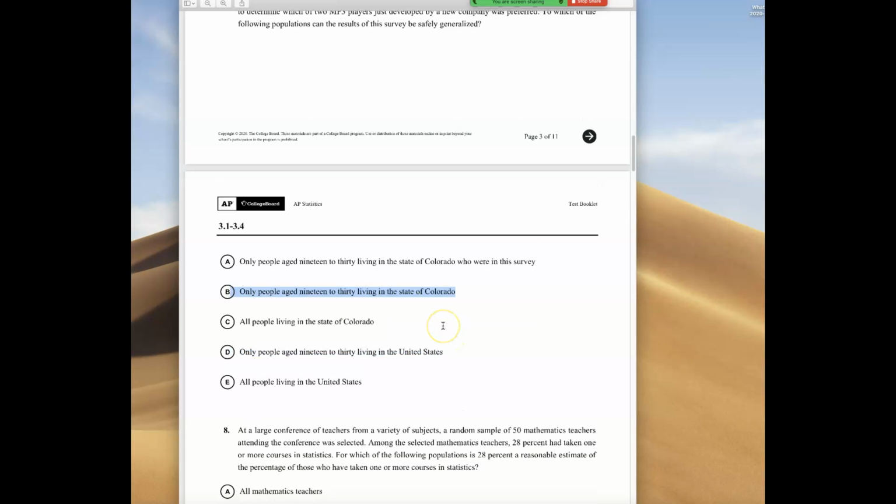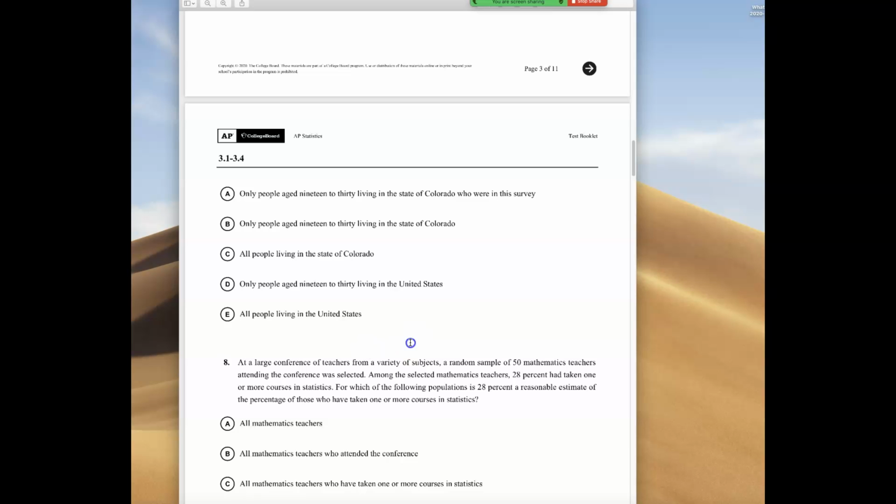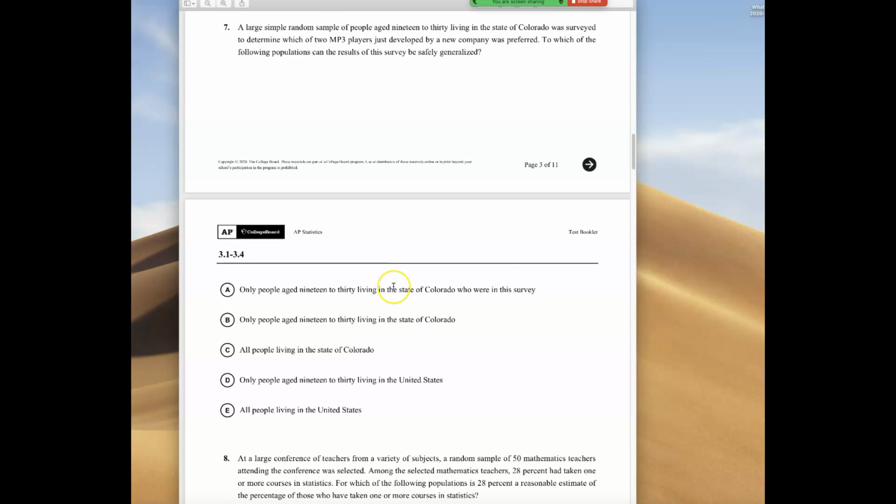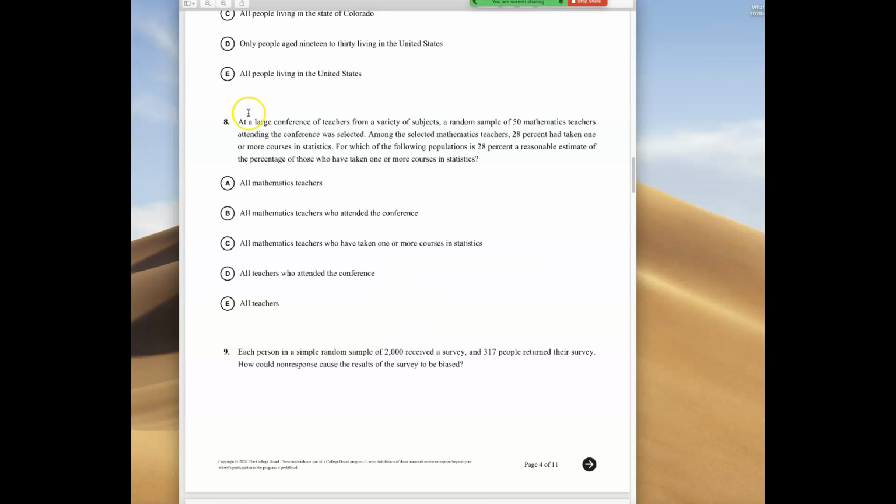Number 8, a large conference of teachers, a random sample of those attending the conference. The subgroup there is mathematics teachers. There may be something about mathematics teachers that makes them different than other teachers. Attending the conference could also be a subgroup. There could be something about teachers who attend conferences that is different than teachers who do not. They surveyed those teachers, and they're trying to jump to a broader audience. We surveyed teachers who attended the conference. There's mathematics teachers who attended the conference.